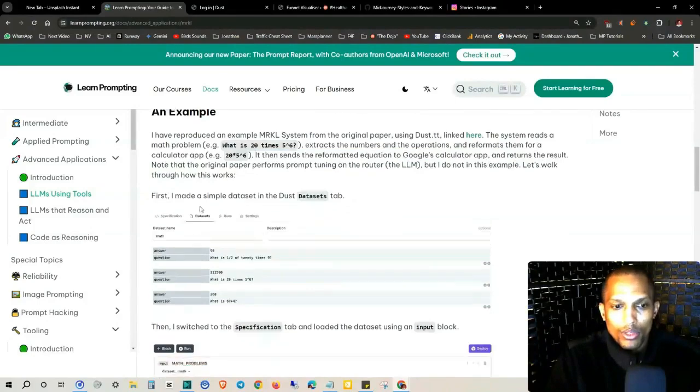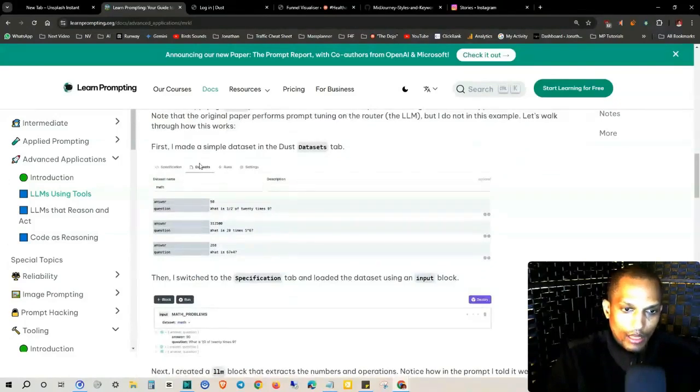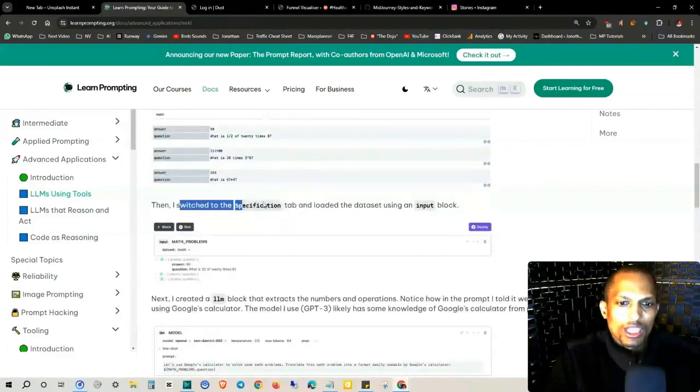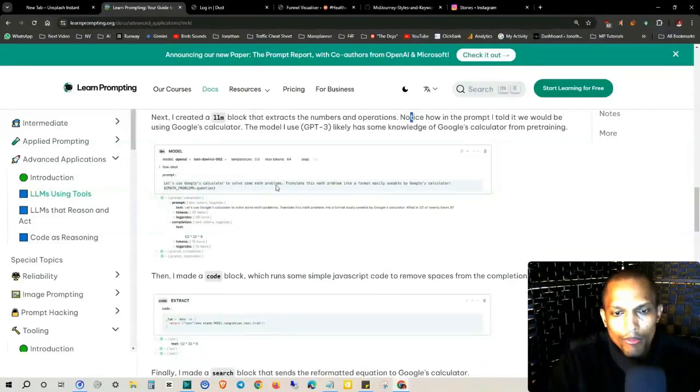So let's walk through how this works. First, I made a simple data set in the Dust Datasets tab. As you can see right here, you click on Datasets. And then I switched to the specification tab and loaded the datasets using the input block. So as you can see here, let's use Google's calculator to solve some math problems. Translate this math problem into a format easily usable by Google's calculator.